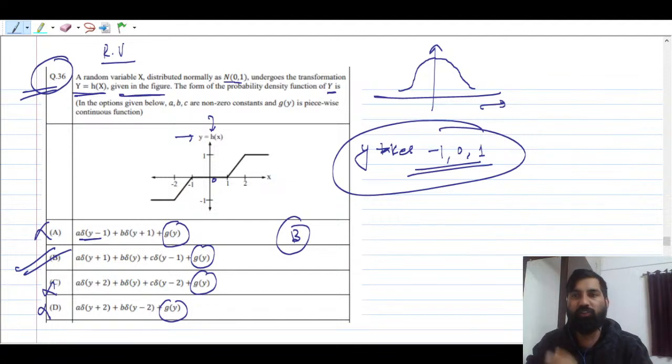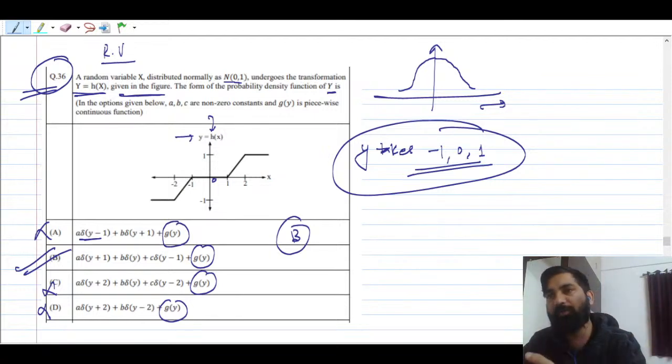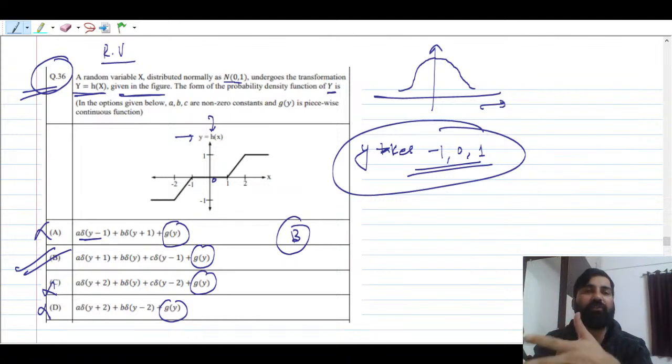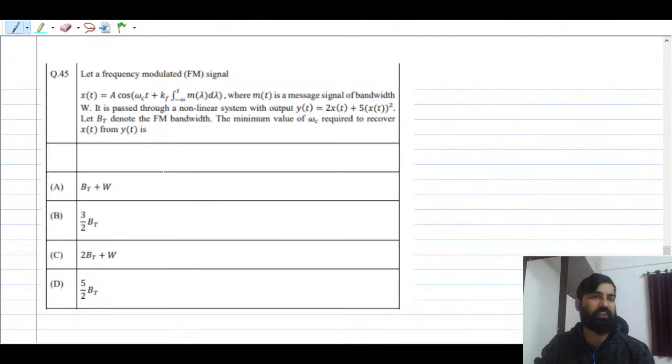So you have been given a continuous random variable x, that is nothing but a normally distributed random variable, and you're transforming y equal to h of x. Some transformation is given here. So you have to see always what value of y. y is nothing but a random variable, and what kind of random variable is it? It is nothing but a mixed random variable, you can say. So it is going to take three discrete values here, and how to represent discrete values with the help of impulses. Okay, fine. Question number 36 is done.